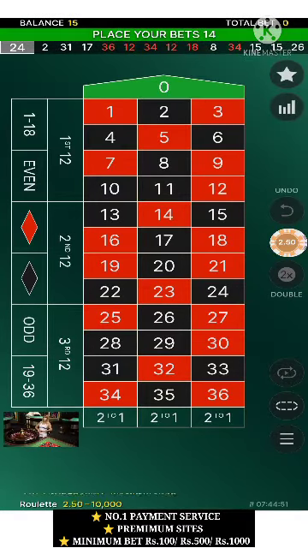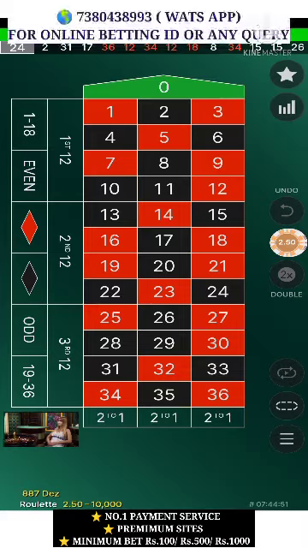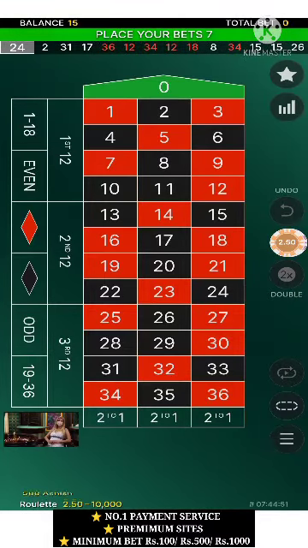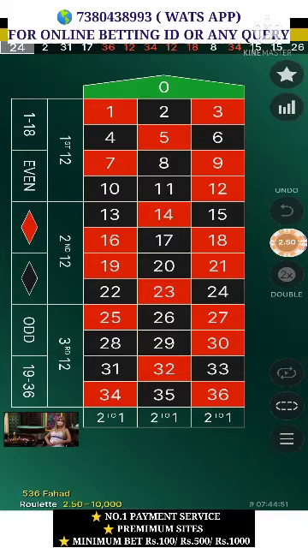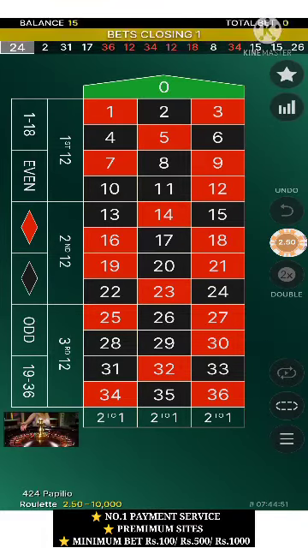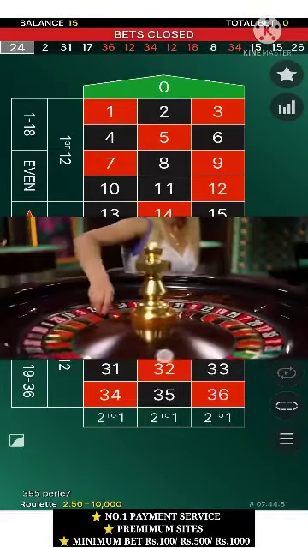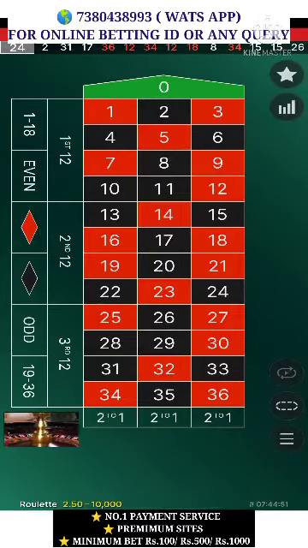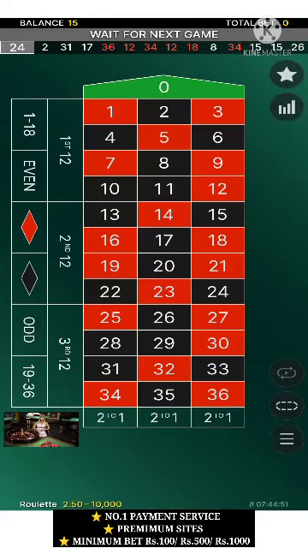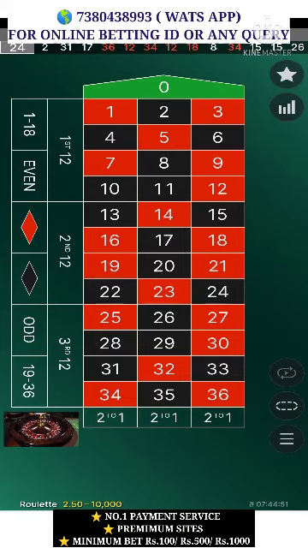See, even and odd. This is very interesting, and I usually play through even and odd. Or 1 to 18, 19 to 36. These are my two favorite options which I always use to play here. So here in even and odd, if you think an even number will come, from 1 to 36, click on even. If you think an odd number will come, then click on odd.